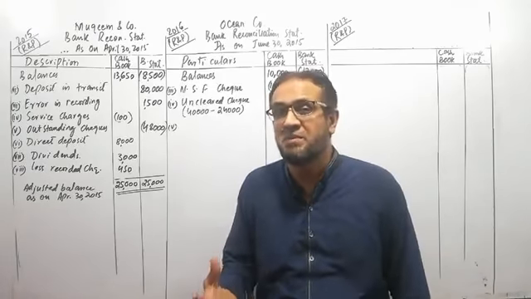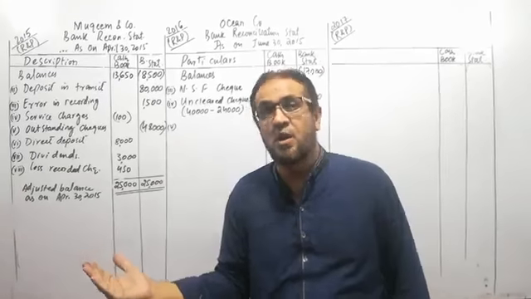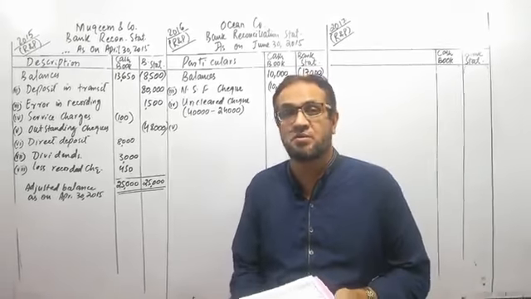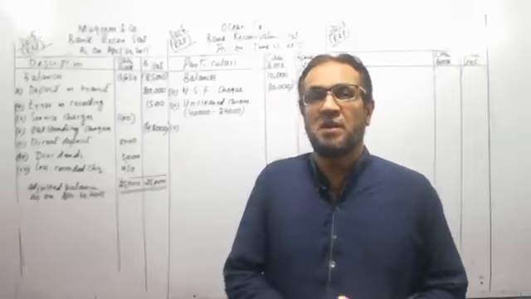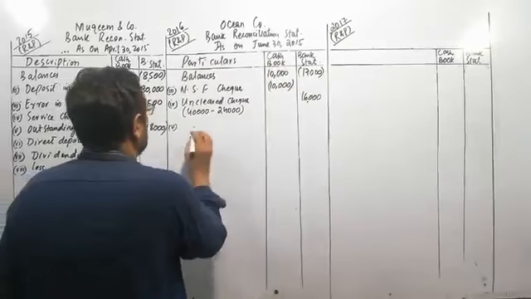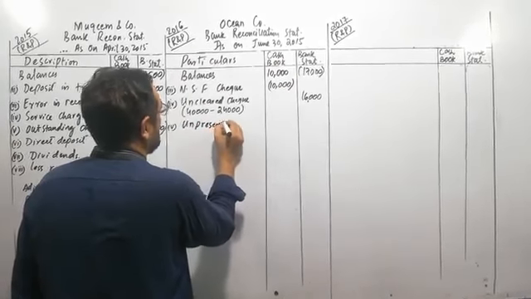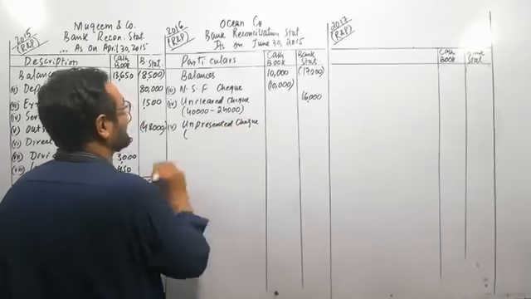What does it mean? It means we have deducted 30,000 from the cash book while the bank statement has deducted only 19,000. The remaining 11,000 are in process. Some days in the future they will reach the bank and they will withdraw this amount from the bank. So we will deduct this amount, with the name of unpresented checks, from the bank statement.